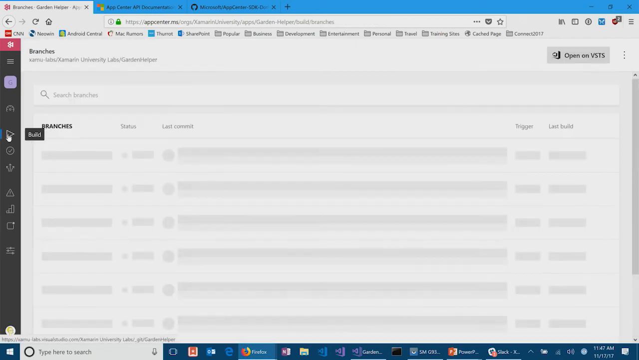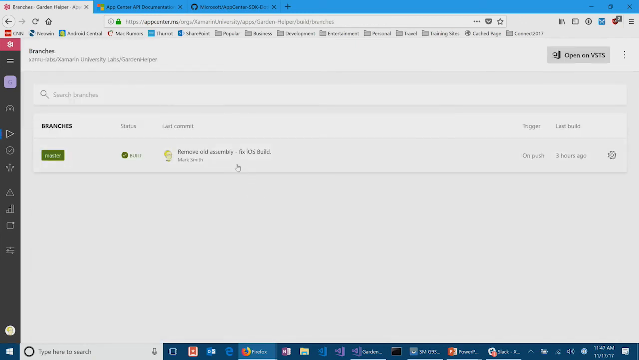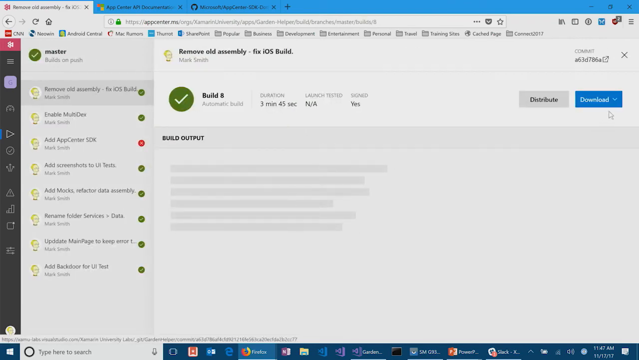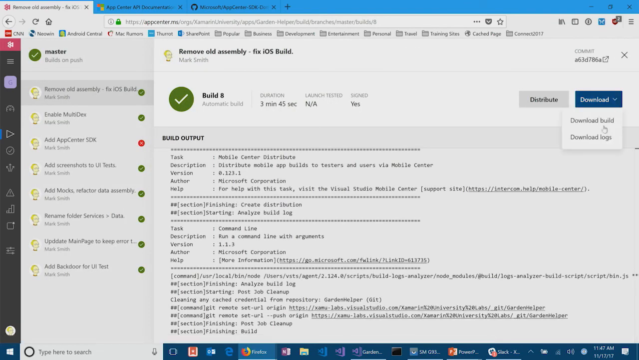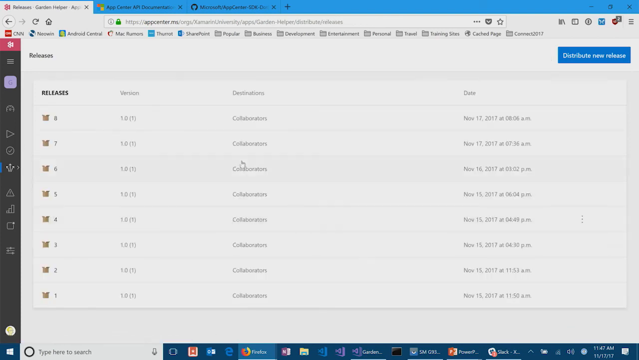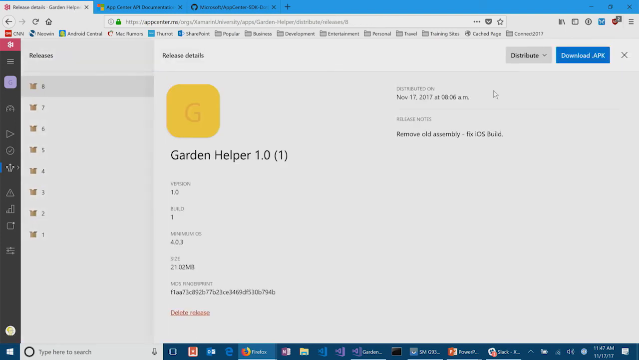So for instance, if I go back here to the build piece and I grab one of these builds, you can see these are the builds that we've actually got. If I select one of these, I can hit download. And actually, what I really want to do here is go to the distribution and grab the APK. Yep, I want to go to releases. So here's where the release is. Notice there's a download APK here. So you can actually use this, download the APK, and push that into the Amazon store.